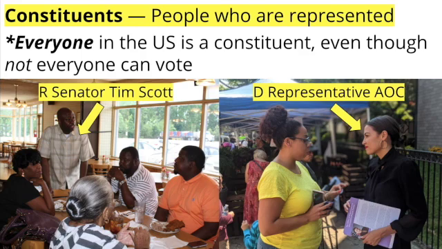A representative is supposed to represent all the people in their state or district, including the people who didn't or couldn't vote for them. As a constituent, you can put pressure on your representatives to make the laws you want. You can call them, email them, tag them on social media, or even show up in person to their office. This is one way that non-citizens participate in the political process without voting.